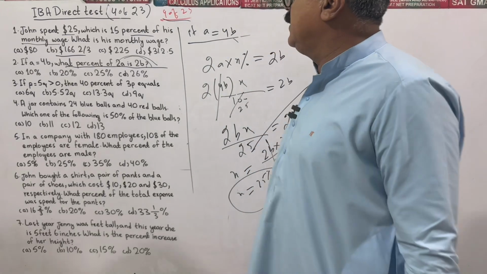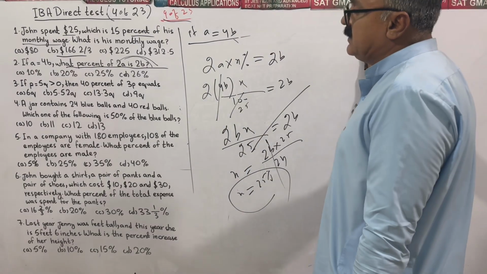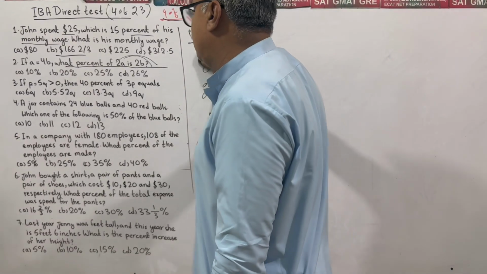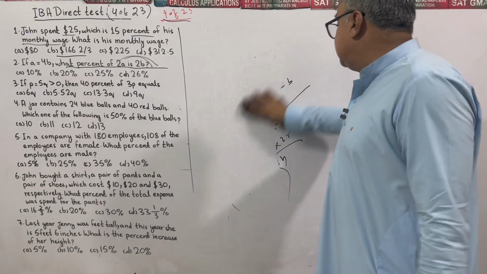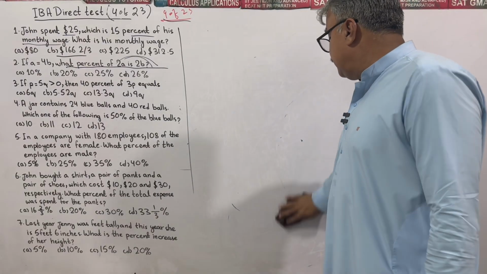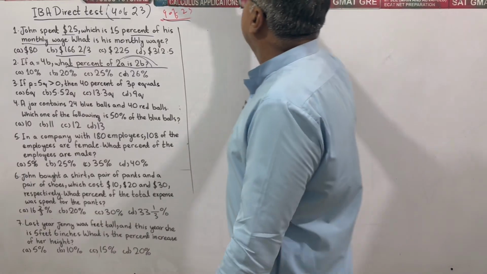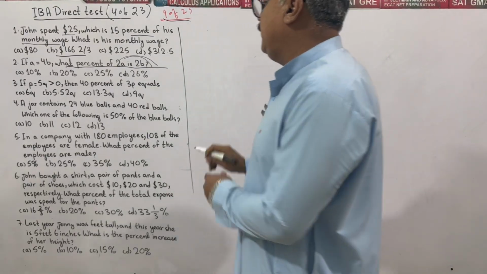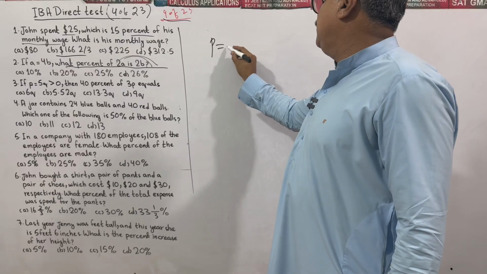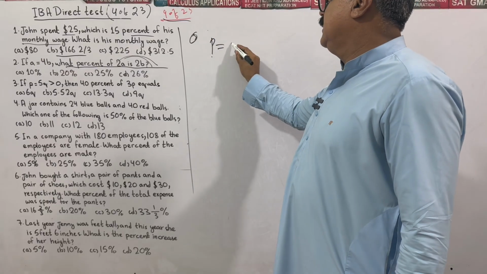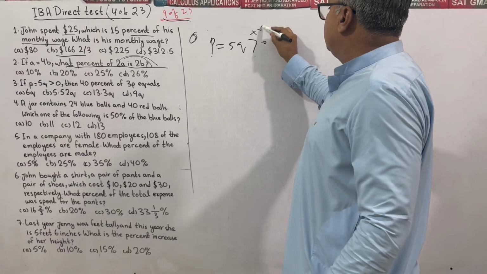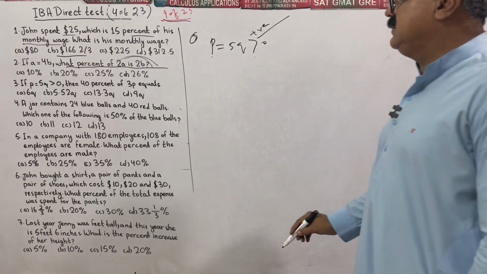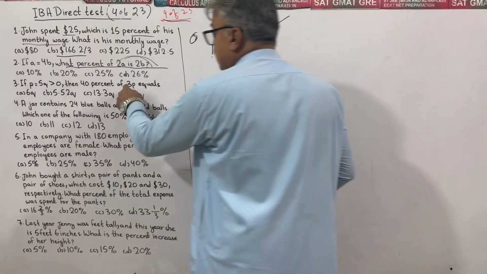Okay, cool. Moving towards the next question. Another googly type of question. If P is equal to 5Q, where both quantities are greater than 0, means positive, then 40% of 3P